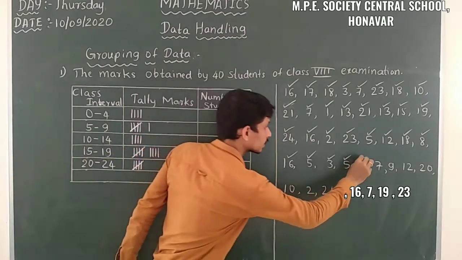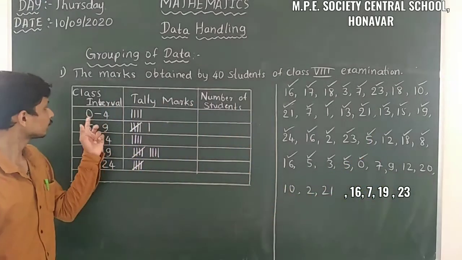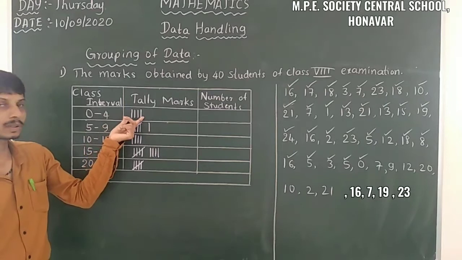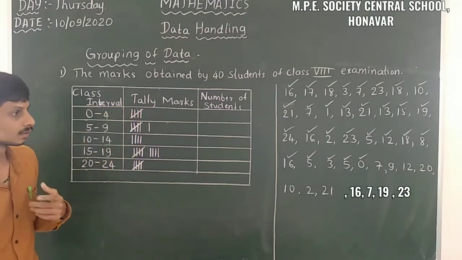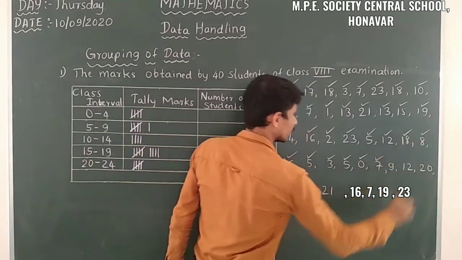Then here it is 0. 0 is between 0 and 4. So here 4 is completed. The next tally mark we have to take like this. So a bunch of 5 is completed. Then here it is 7.